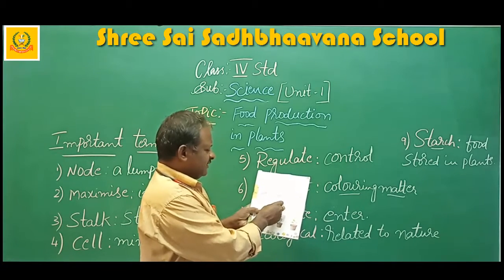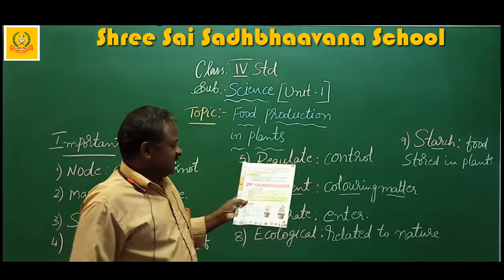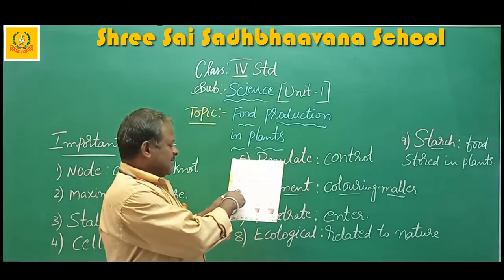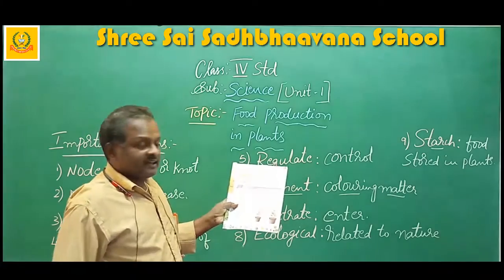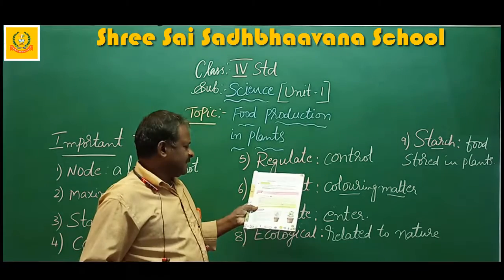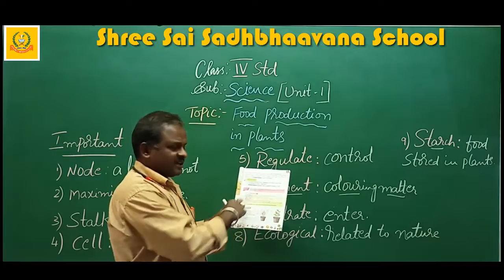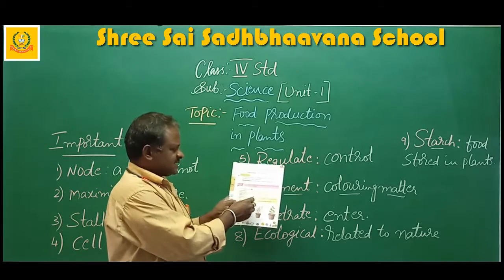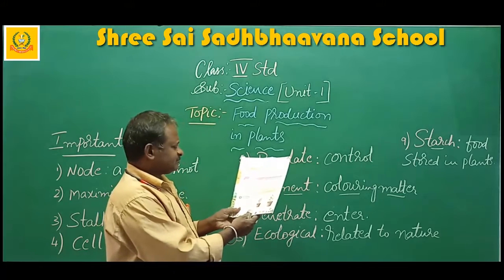Photosynthesis is a process by which green plants make their own food. Plants and animals are equally important to each other. That means plants and animals are interdependent. Water, carbon dioxide, sunlight and chlorophyll are necessary for the process of photosynthesis. What do the plants use? Water, carbon dioxide, sunlight and chlorophyll.